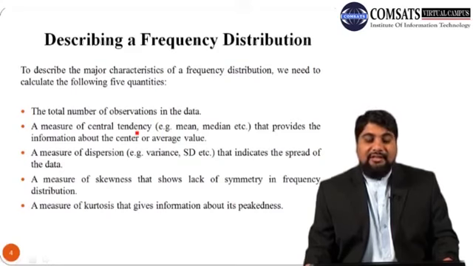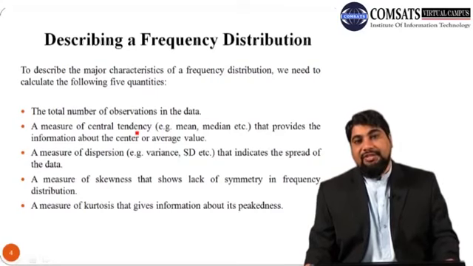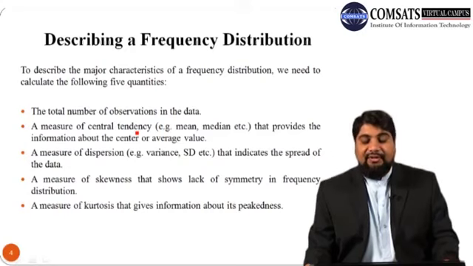And number 3, a measure of dispersion, for example, variance, standard deviation, mean deviation, quartile deviation, etc. This measure of dispersion indicates the spread of the data around their central value or the mean value.